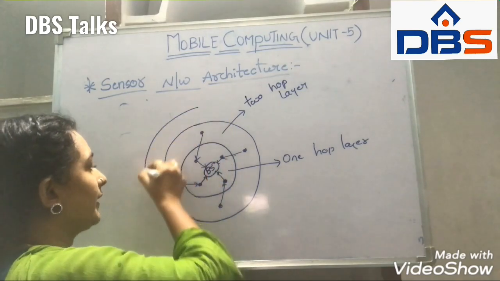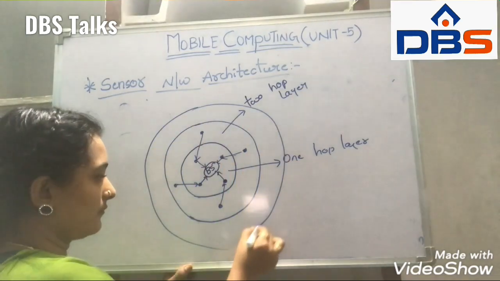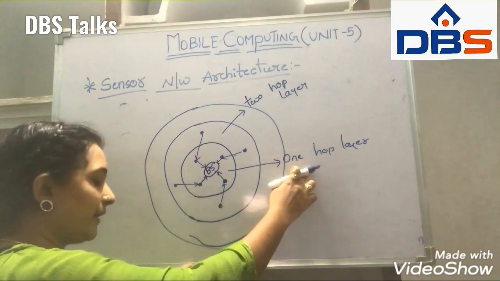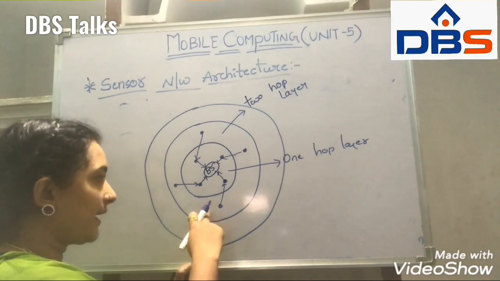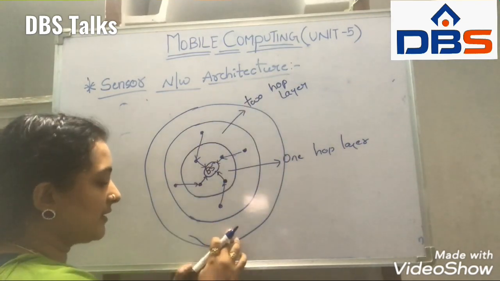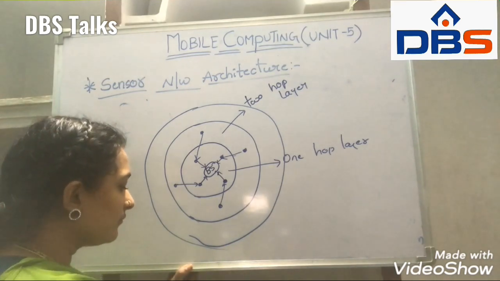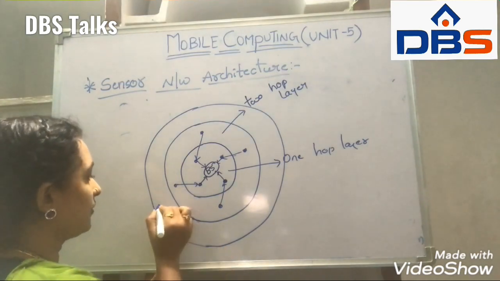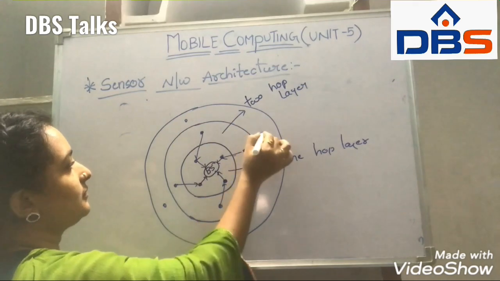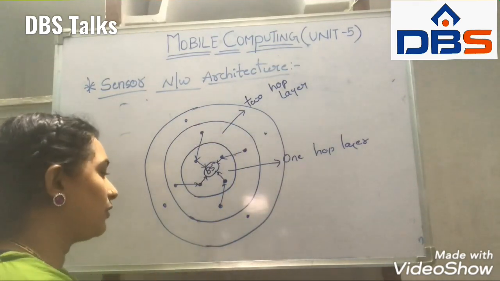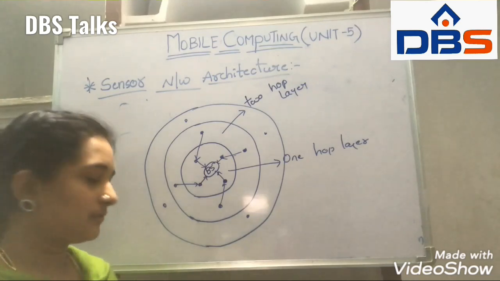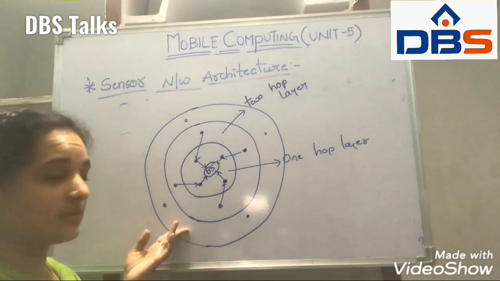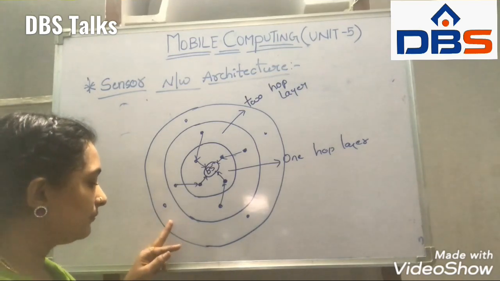Now if we take the third layer, this is the innermost layer, we call it the one hop layer, this is the second layer, the two hop layer, and this is the third hop layer. In the third hop layer we also have wireless nodes. This is the outermost layer.